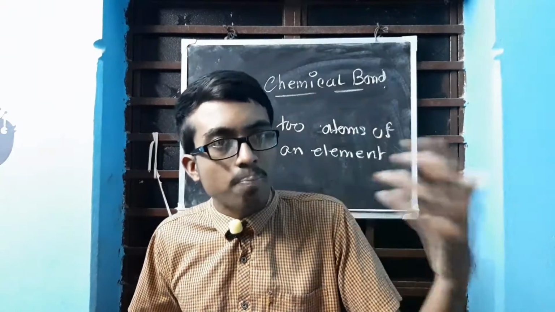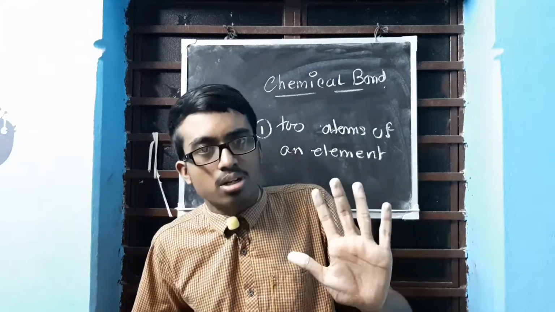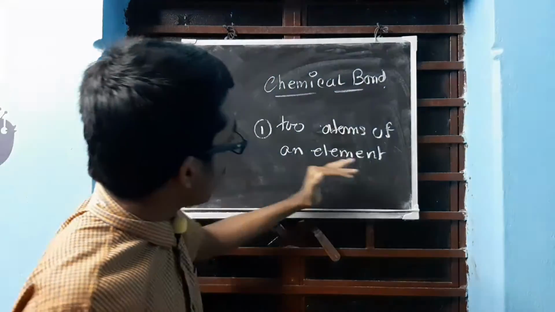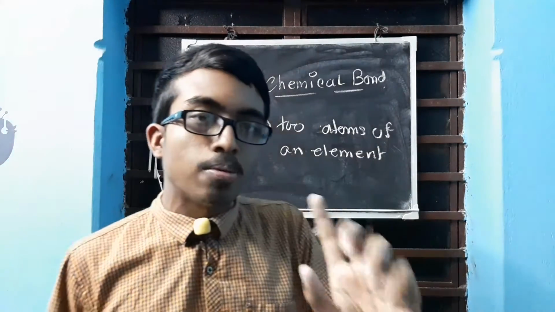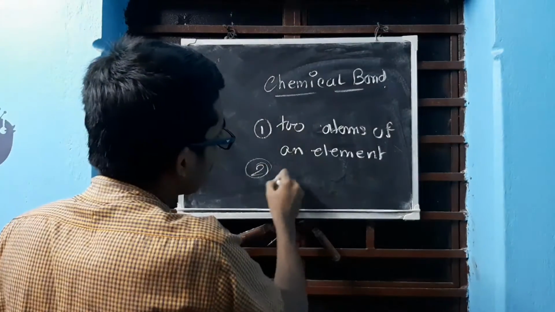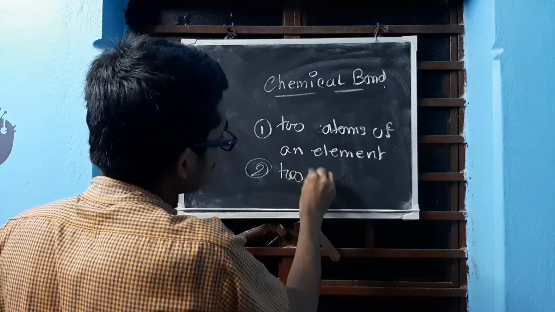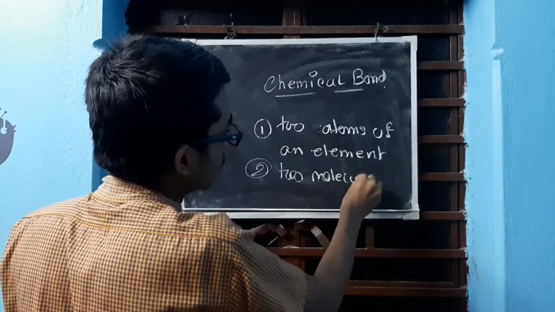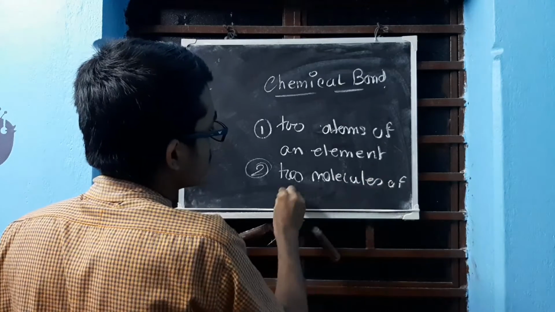Electrostatic is only applicable for ionic, but it is still considered okay, but try not to write it. Force of attraction between two atoms of an element is the first error. The second type of error is two molecules of a compound.